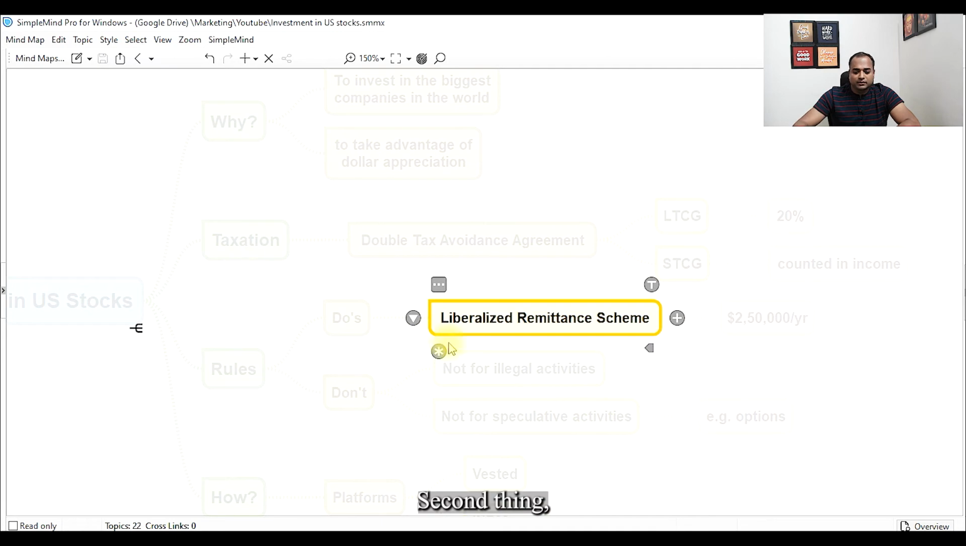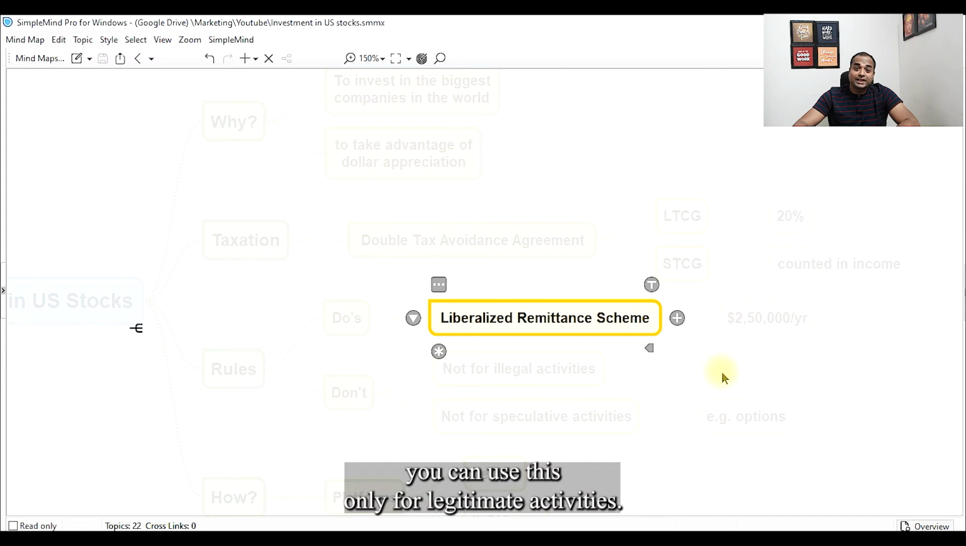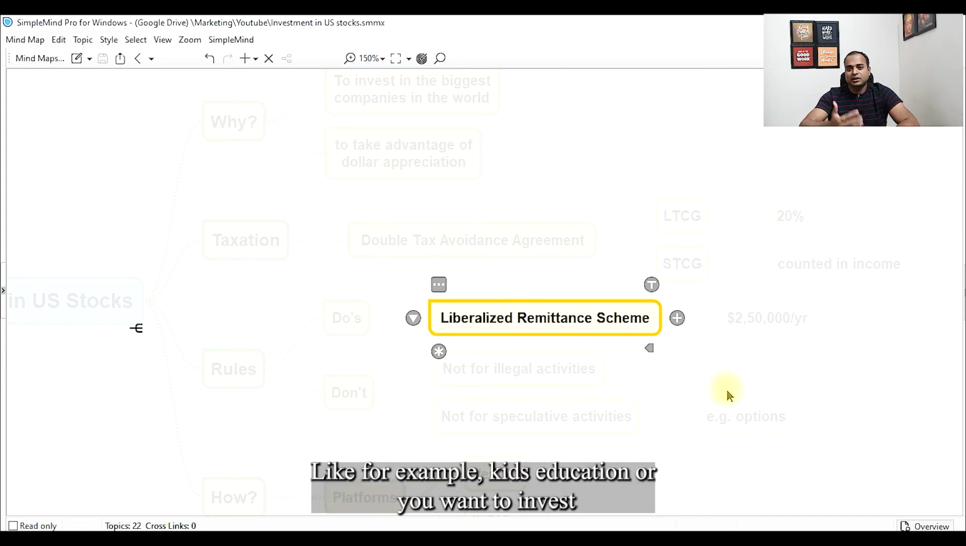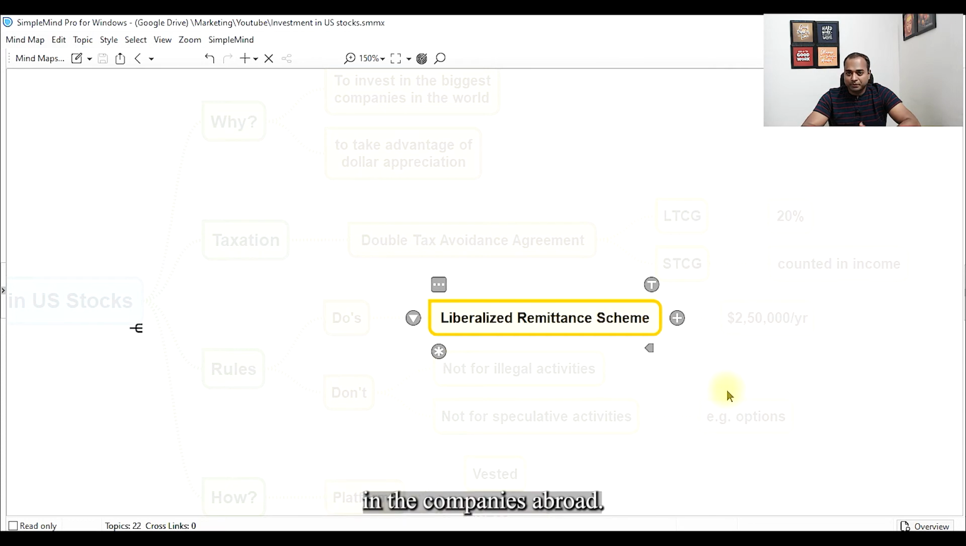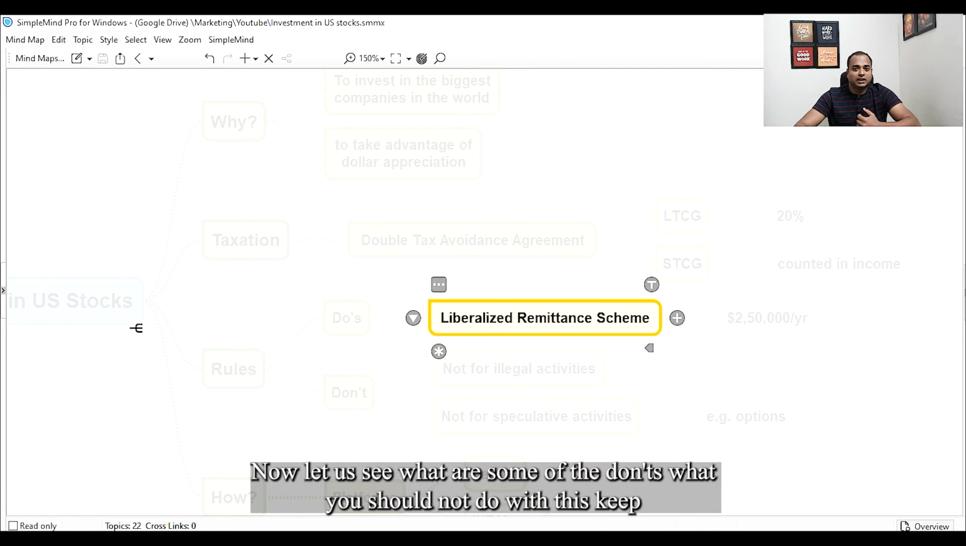Second thing, you can use this only for legitimate activities, like for example, kids' education, or if you want to invest in companies abroad, then you can do this. Now let us see what are some of the don'ts, what you should not do with this scheme.